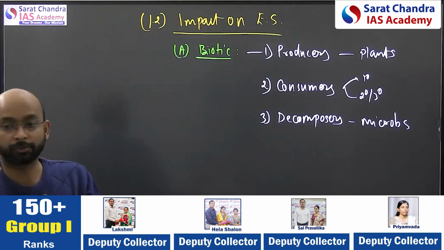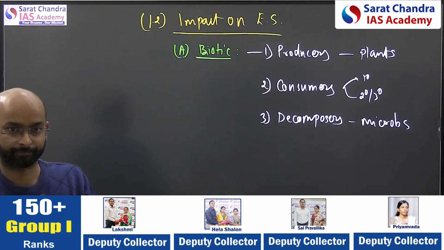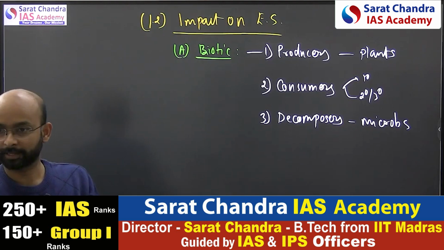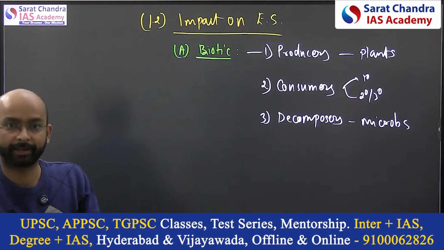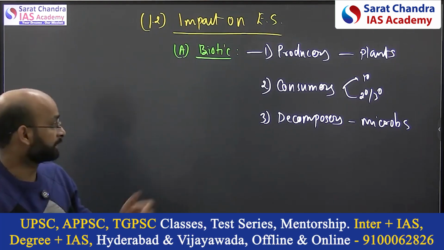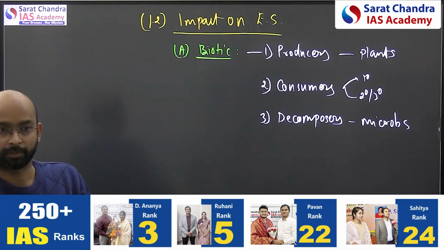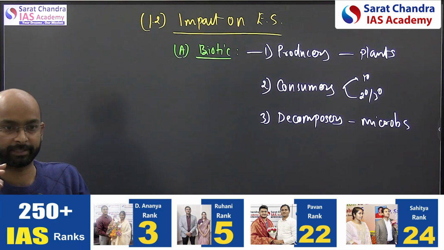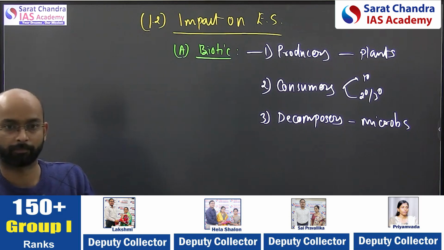Then if you talk about the consumers, there are fishes, sea cow, crocodiles and others, and how they are getting impacted. Then the decomposer microbes. In the coastal ecosystem, microbes will be a little difficult to write about because they are present at the bottom.